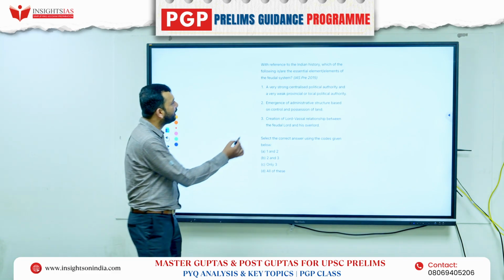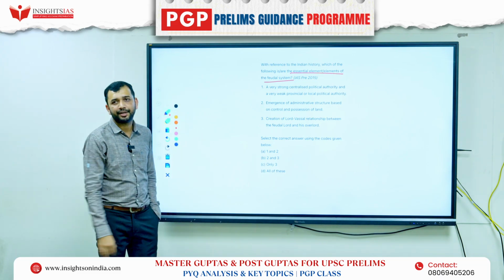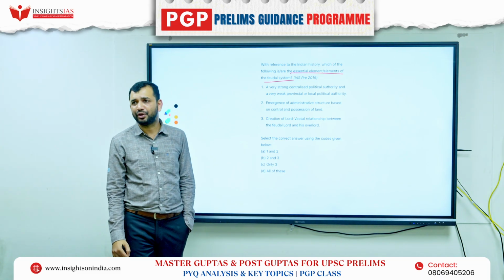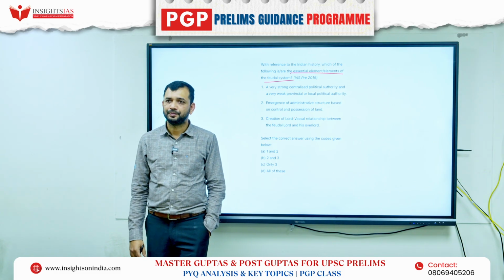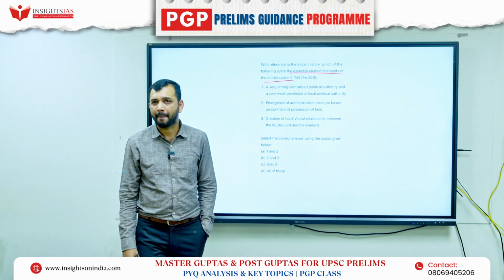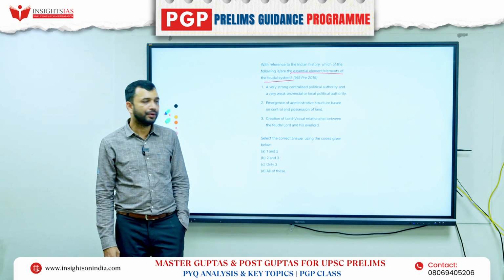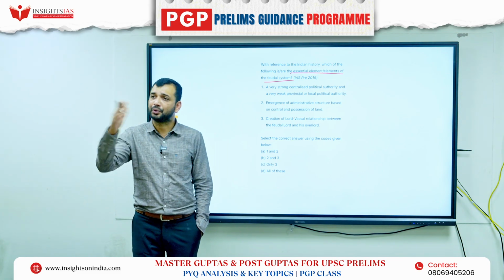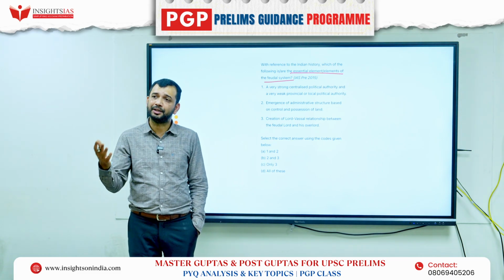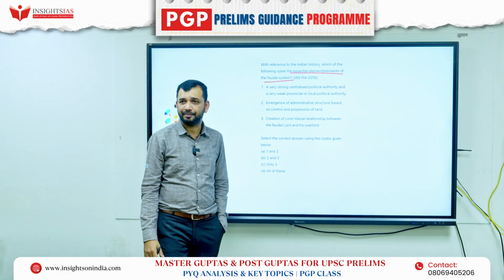Now, which of the following are the essential elements of the feudal system, right? What is the feudal system? Even you have studied this in world history also, right? Feudalism to capitalism, feudalism to mercantilism, mercantilism to capitalism. So what is this feudalism?